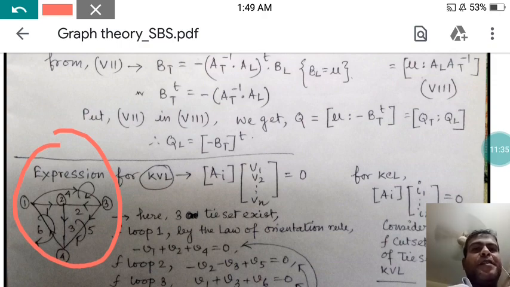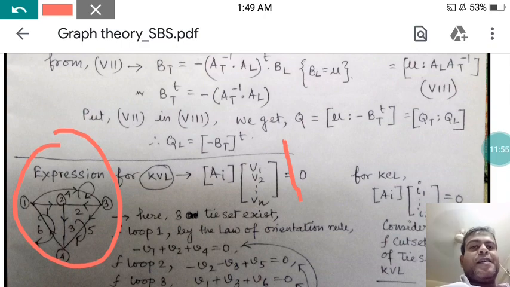So here, how many loops are there? Three loops are there. Okay, so if you are taking this loop, for the first loop, what is the branch voltage? V1, V2, V4. So it must be equal to 0. Now, around the current orientation you are taking the tie set, so obviously one arrow is the opposite direction, so minus V1 plus V2 plus V4 equals 0.